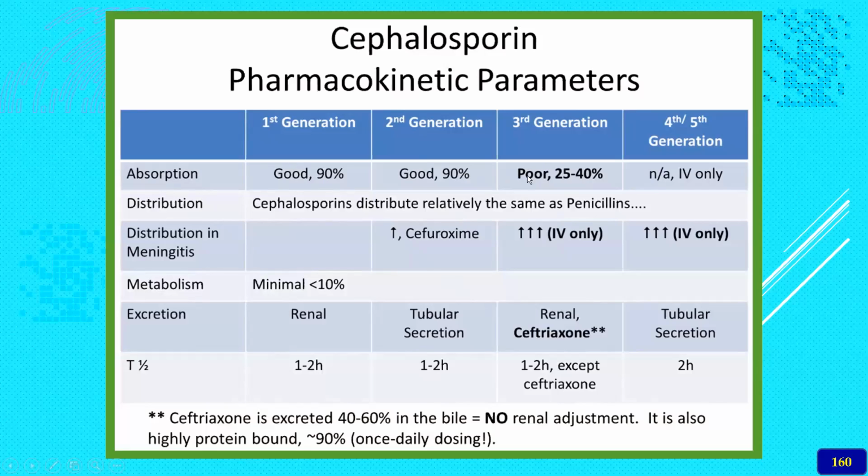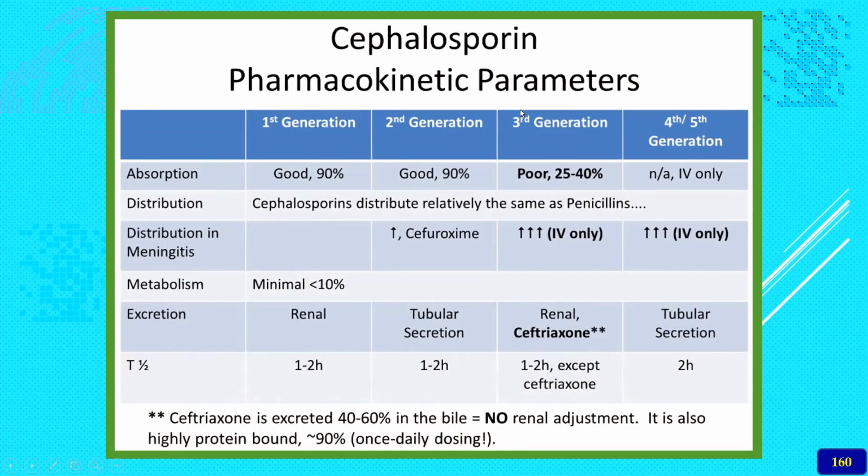Oral bioavailability is very poor for the fourth and fifth generations, so they are used IV only because orally they are not absorbed at all. The distribution from the first to fifth generation is relatively the same.